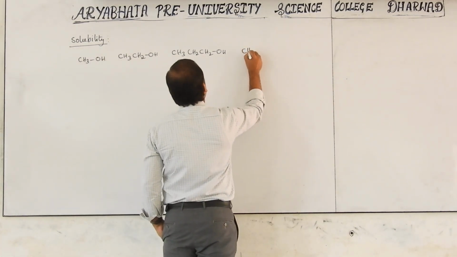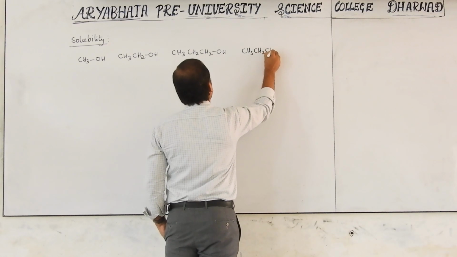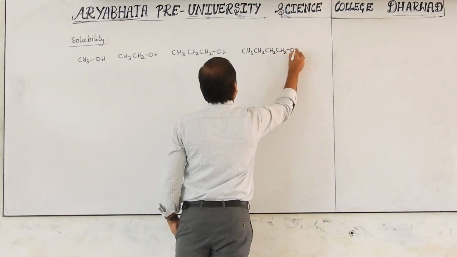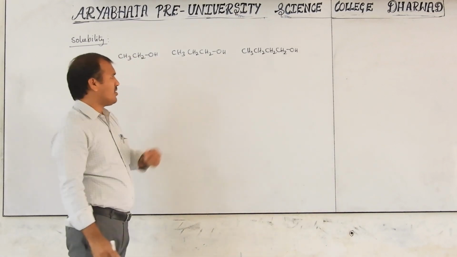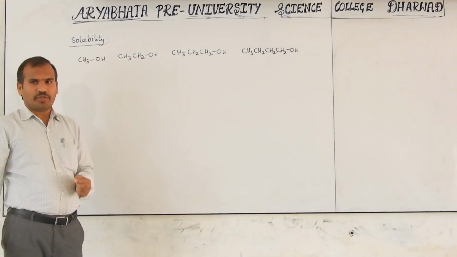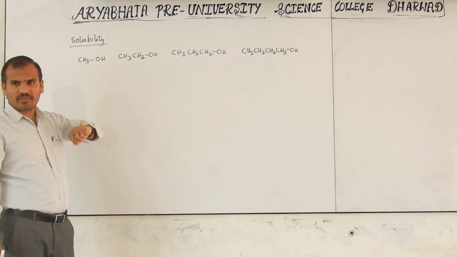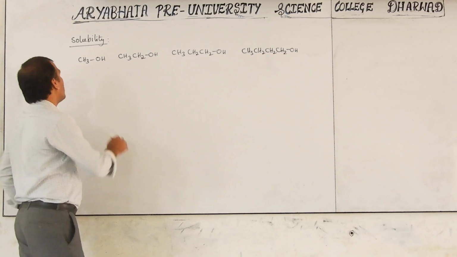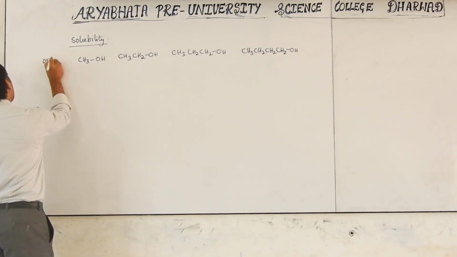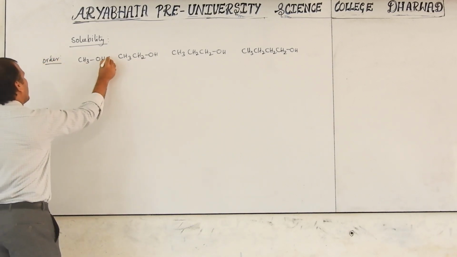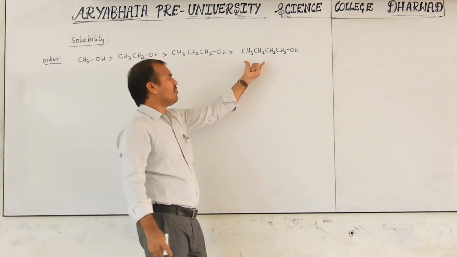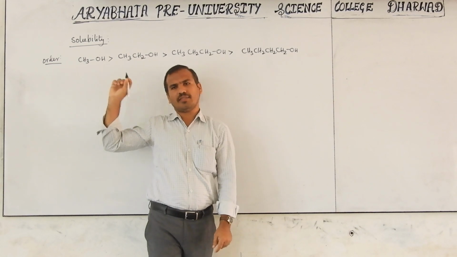And if you want, this is CH3CH2CH2CH2OH, 4 carbon alcohol. Now, all are soluble. But if they ask for the order of which is more soluble, it is with fewer carbons. All are soluble, but this one is the most soluble. That's why the solubility order is: this is greater, this is less, this is less, because here the hydrocarbon part is more, here the hydrocarbon part is less.